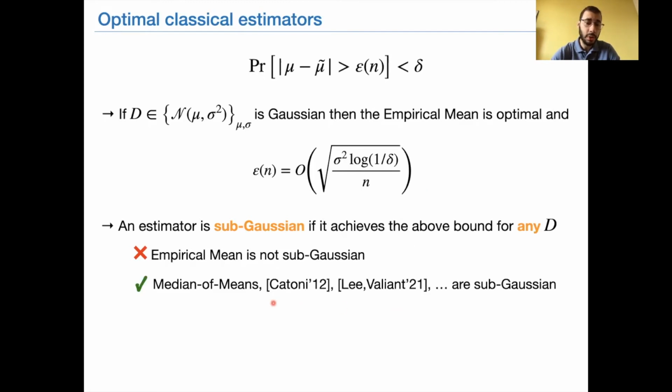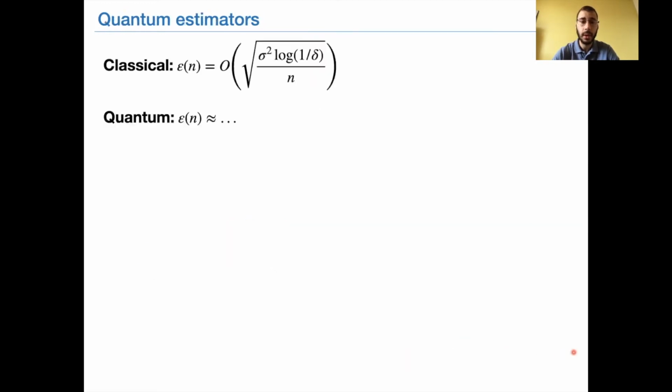Maybe the most well-known one is the median of means, but there are also other ones, such as the one obtained by Catoni or a recent one obtained by Lee and Valiant. This recent estimator is also optimal with respect to the constant hidden in the big O notation. This is for the classical setting.